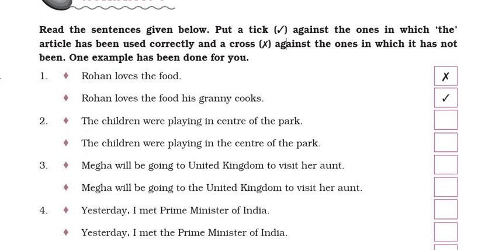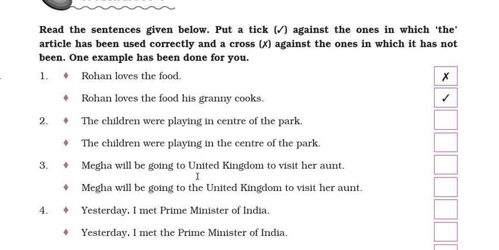Megha will be going to United Kingdom to visit her aunt. And next is Megha will be going to the United Kingdom to visit her aunt. So here you will notice that the is used before United Kingdom and here the is not used before United Kingdom. Now children, I discussed with you a rule that we have to use the article before names of countries having United, like United States.